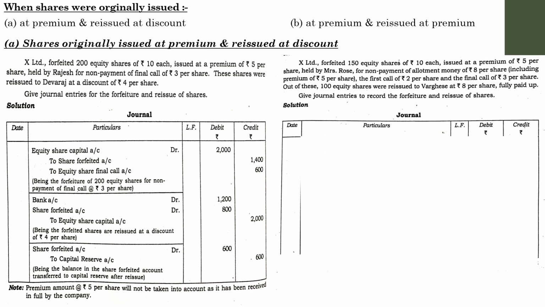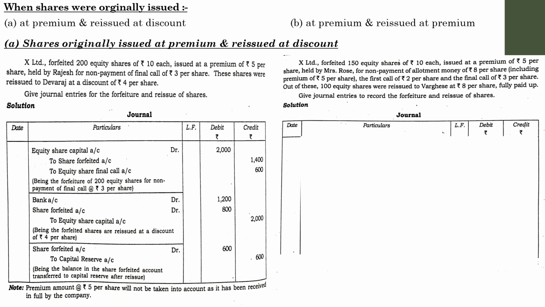Next one, another case. X Limited forfeited 150 equity shares of rupees 10 each, issued at a premium of rupees 5 per share, held by Mrs. Rose for non-payment of allotment money of rupees 8 per share, including premium of 5 per share. First call of rupees 2 per share, final call of rupees 3 per share. Out of these, 100 equity shares were reissued to Varghese at 8 per share, fully paid up. Give the necessary journal entries for the forfeiture as well as reissue.